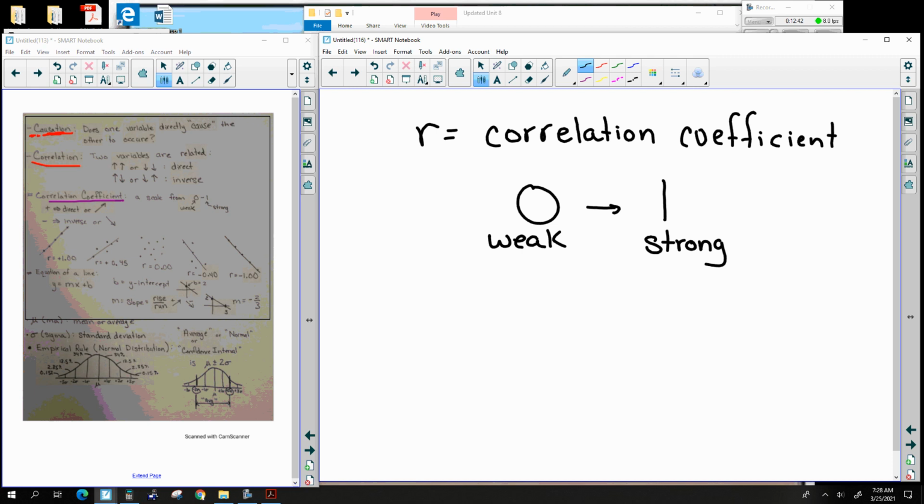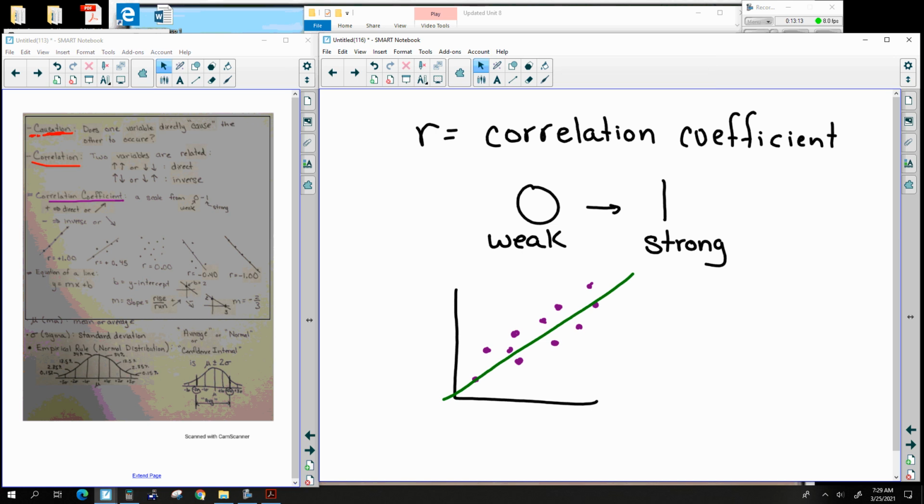Now, what do I mean by strong and weak? This has to do with what is known as a scatter plot. A scatter plot is just a bunch of dots that exist. Here's an example of a scatter plot. If I were to draw what is known as a line of best fit, you try to draw a line through those dots, a line that goes through the dots to the best of your ability.